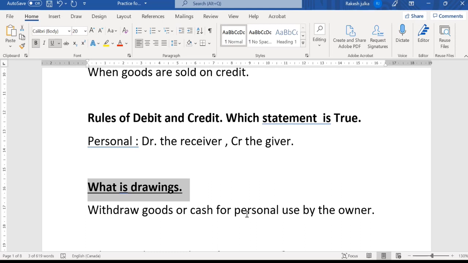The money that I withdraw is considered as drawings, and it will be subtracted from my investment. I made an investment at the beginning of the company, like $10,000. Now if I withdraw $2,000, then $8,000 will be the remaining amount invested by me. So whenever I invest more money in the business, it will be added, and if I withdraw some money for personal use, it will be subtracted. This is known as drawings.